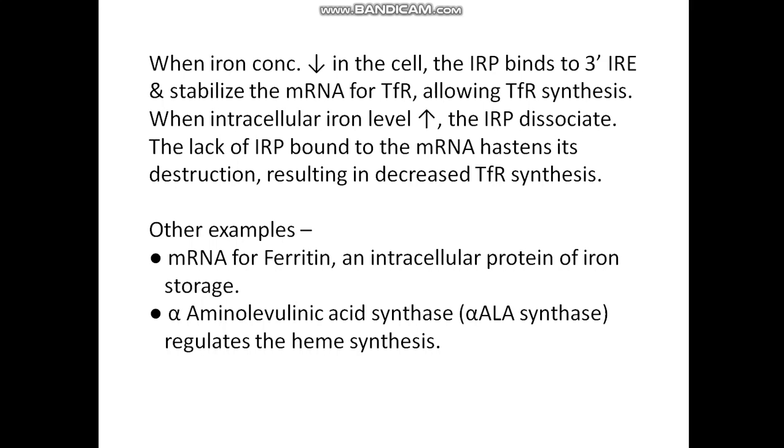When iron concentration is low in the cell, IRP binds to IRE and stabilizes the messenger RNA for transferrin receptor, allowing its synthesis. But when iron level is high, the IRP dissociates. Lack of IRP bound to the messenger RNA hastens its destruction, resulting in decreased synthesis of receptors.